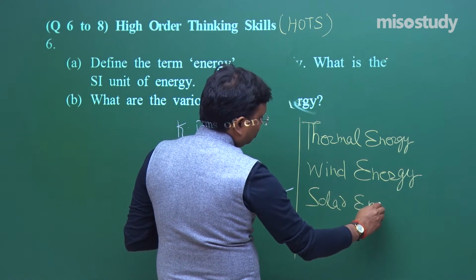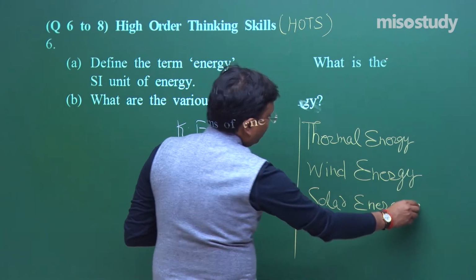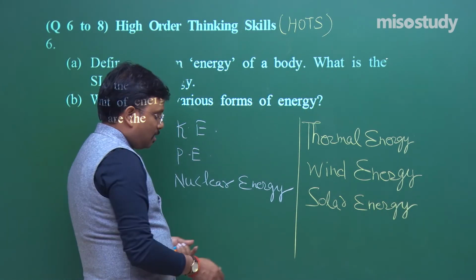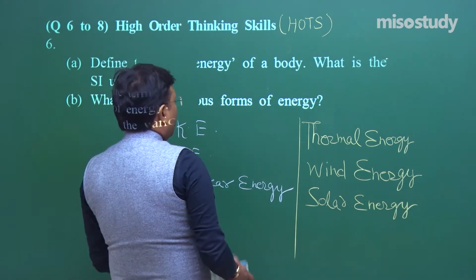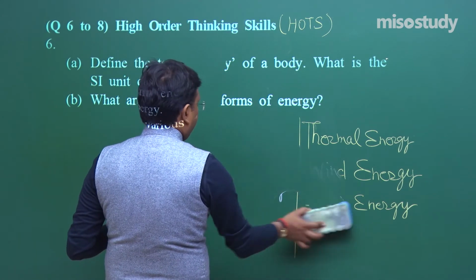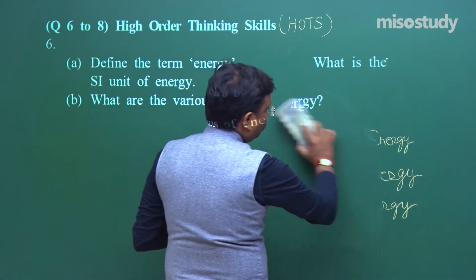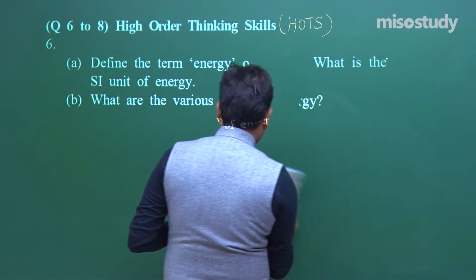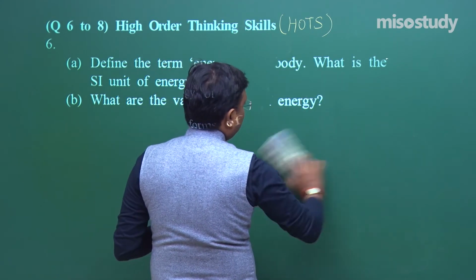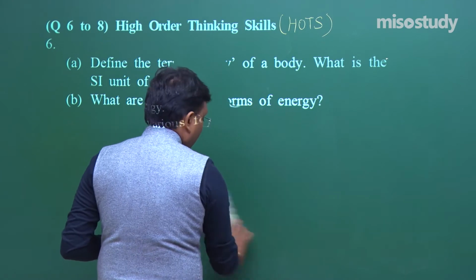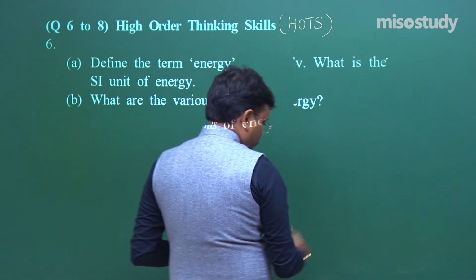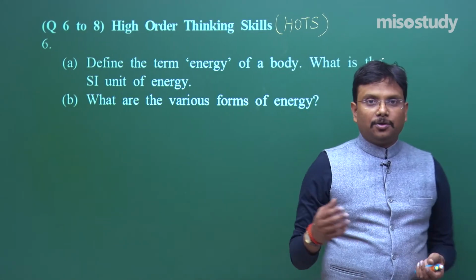I think in that video I explained around 8 or 9 types of energies. So I hope now you can understand the idea of preparing these videos, keeping in mind your requirement and then providing you the solutions.